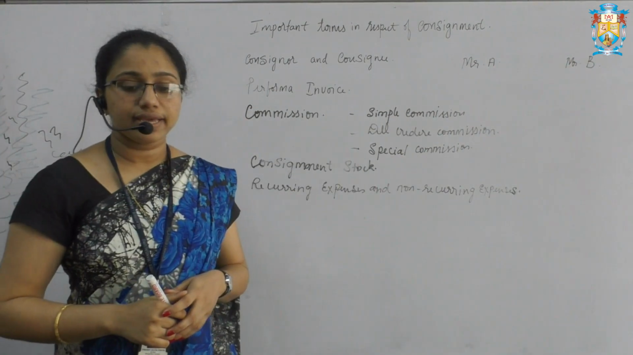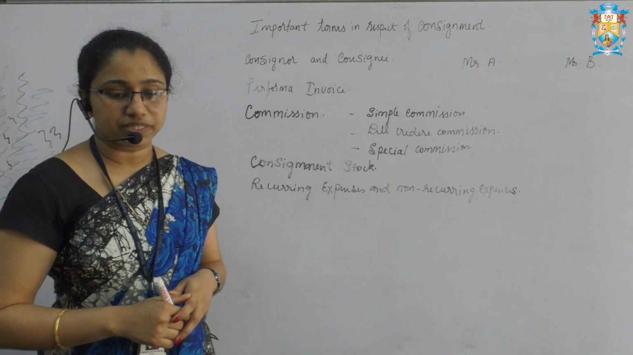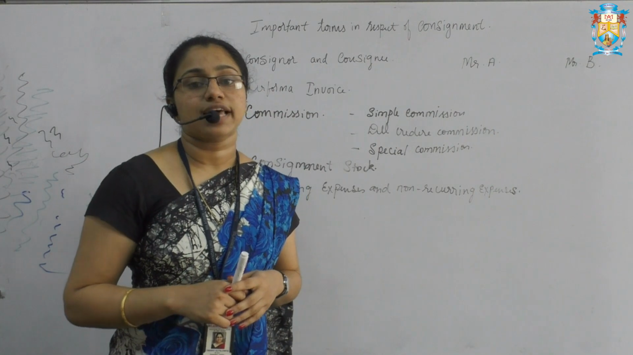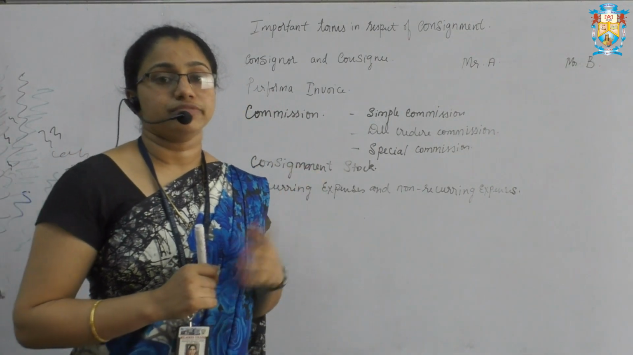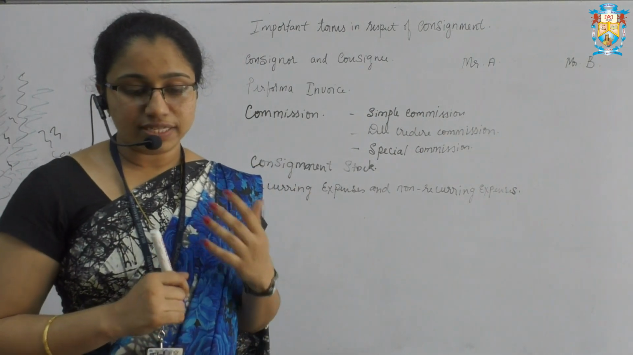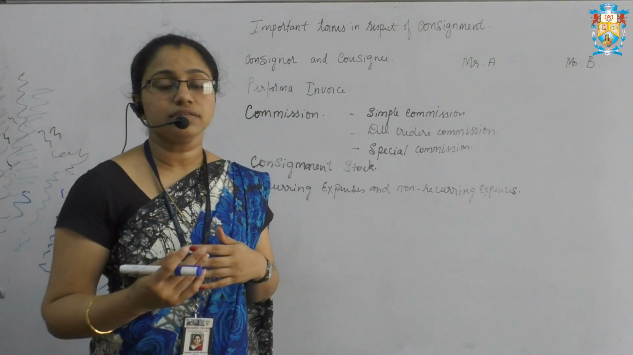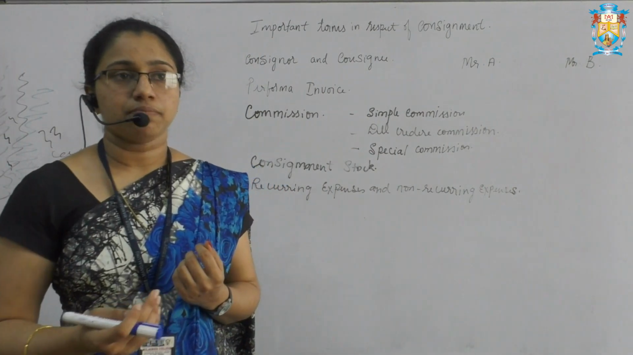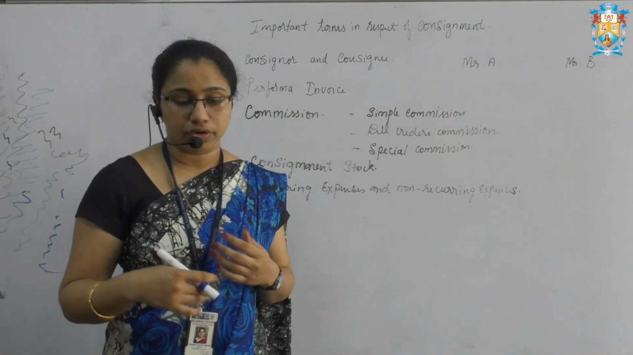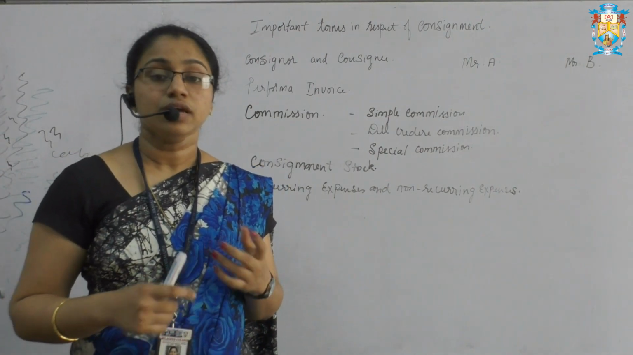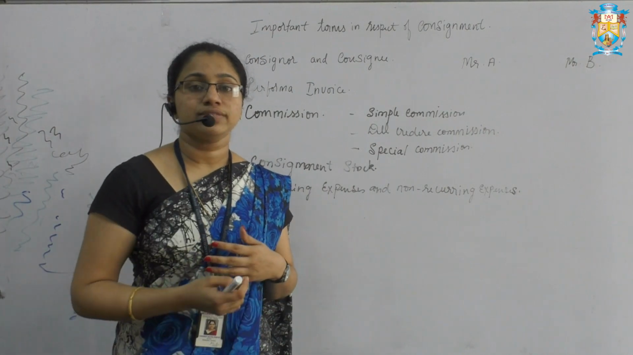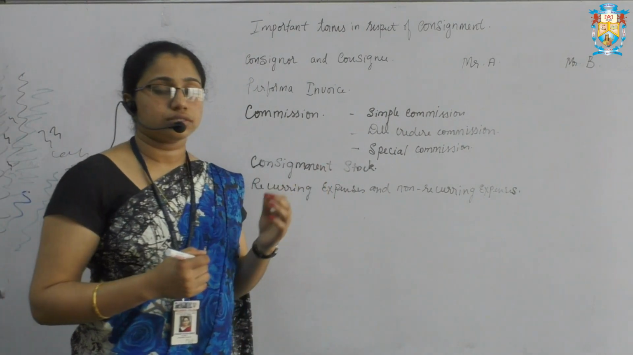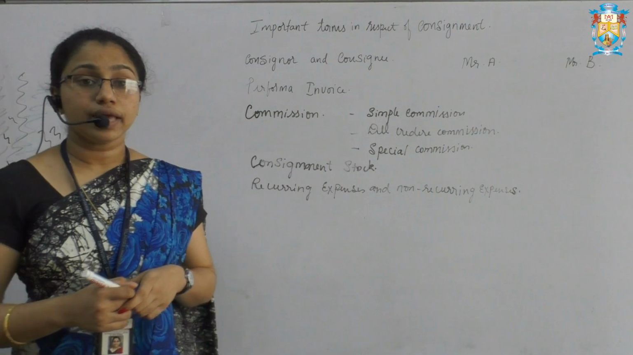Next term is recurring expenses and non-recurring expenses. These expenses are incurred mostly after the goods have been received in the godown, that is, the consignee's godown. These expenses are incurred quite often, or are regular in nature. For example, bank charges or discount charges on discounting bills, insurance, rent, godown rent, or commission, brokerage. Such kinds of expenses are recurring expenses.